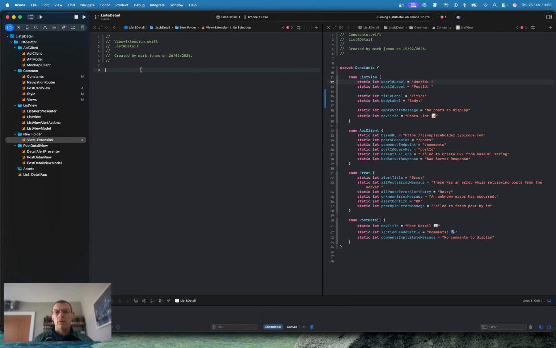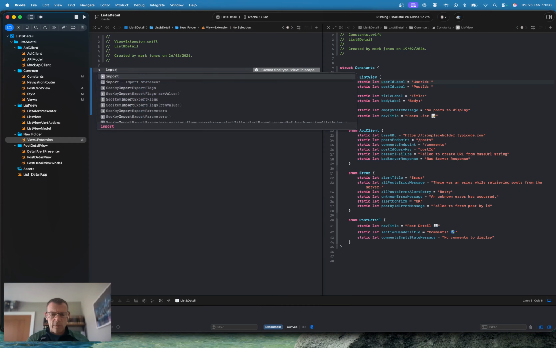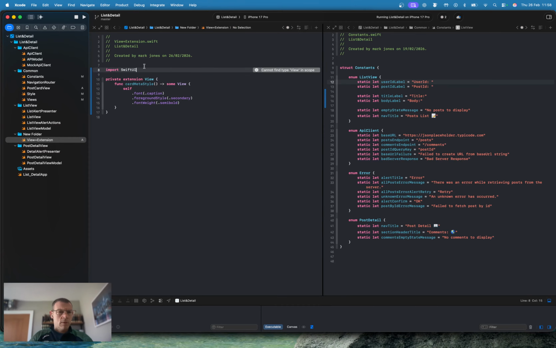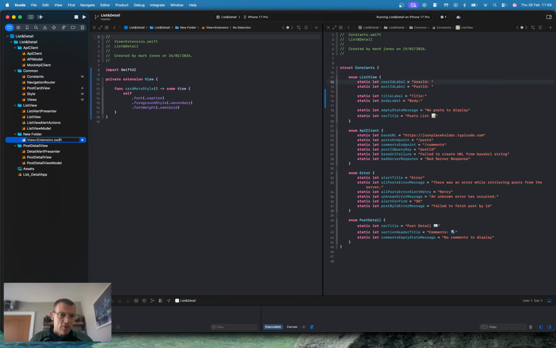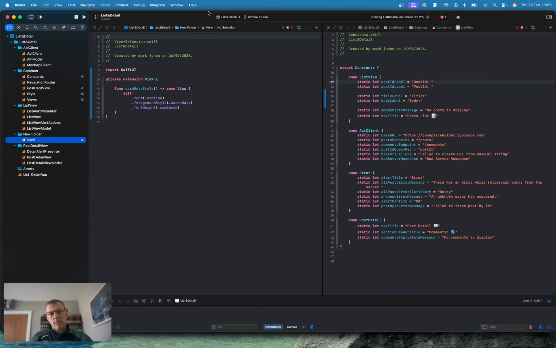It's fine. Maybe that doesn't matter, Mark. So let's import SwiftUI here. Okay, we've got an extension on view. So it's view plus extension. Yes. So then I just need to call it view. That's good enough. Okay, like that. These are only file names. Okay, there we go.